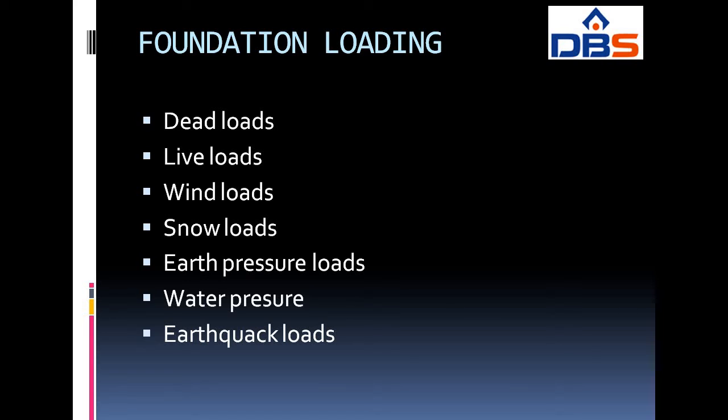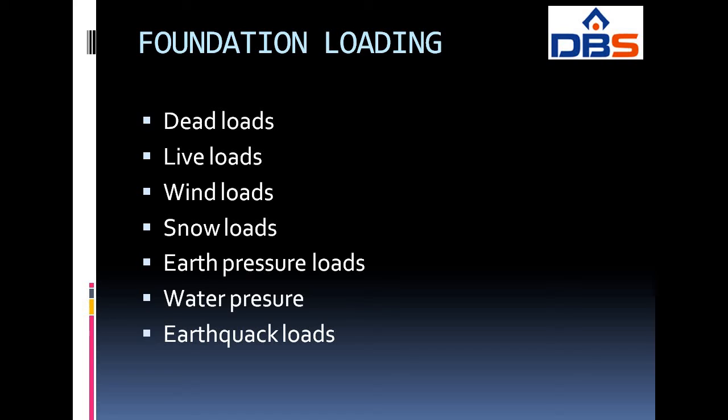Next, water pressure. Water pressure is like earth pressure. Water pressure also produces a lateral force against a structure which is below the water level. Water pressure may also cause an upward force on the bottom of the structure due to the uplift pressure. It must be counteracted by the dead load of the structure, and then the structure must be in equilibrium condition.